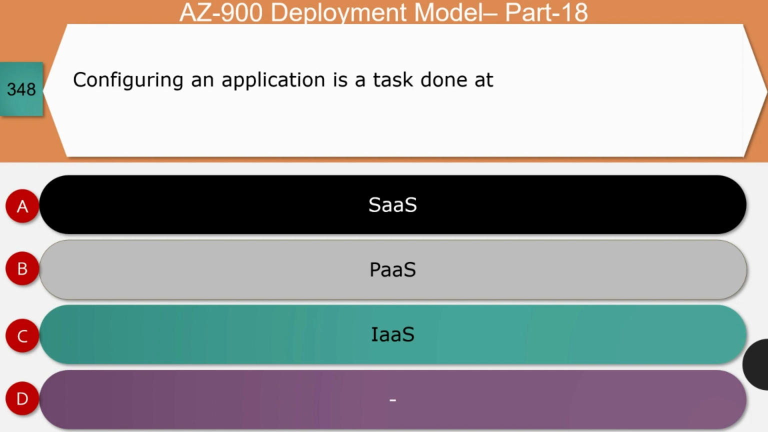Next question. Configuring an application is task done at software as a service, platform as a service, or infrastructure as a service. The right answer for this question is option A, that is software as a service. Let's see the reason. In SaaS, application configuration for access control, configuration of initial data, and owning the data is under the control of customer. And so option A is the right answer.